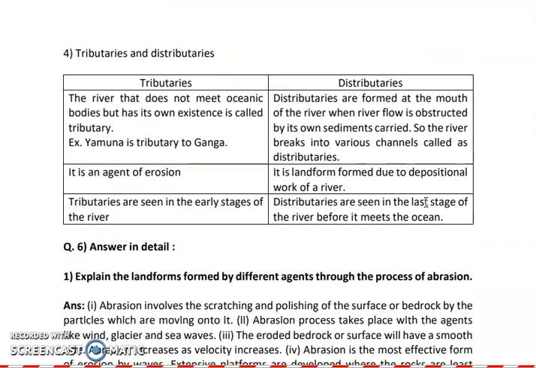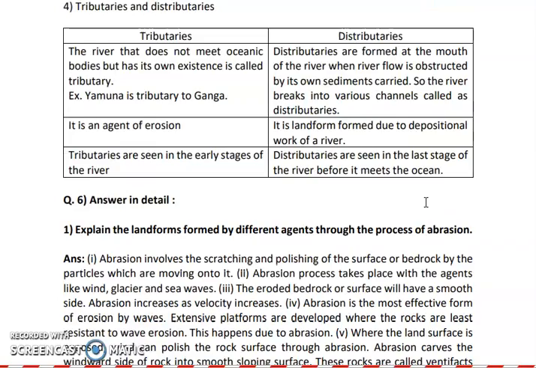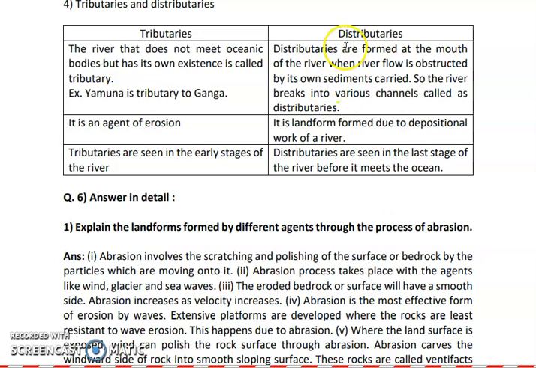Next is tributaries and distributaries. Now, a river that does not meet an oceanic body but joins another river is called a tributary. So, Yamuna is a tributary to Ganga.